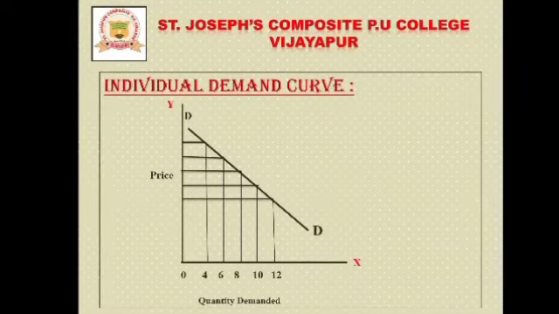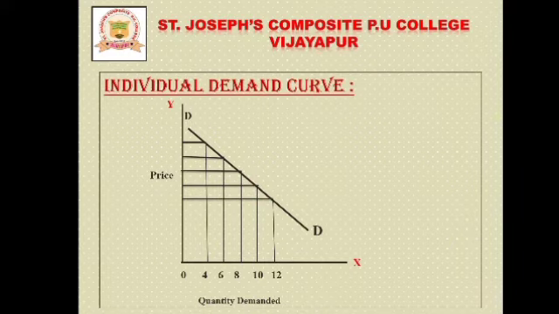Now we'll discuss the individual demand schedule with the help of the individual demand curve. Students, observe in this curve that the law of demand can also be explained with the help of a graph, the graphical presentation of the demand schedule. That is the demand curve. In this diagram, this is the x axis and this is the y axis, and DD is the demand curve.